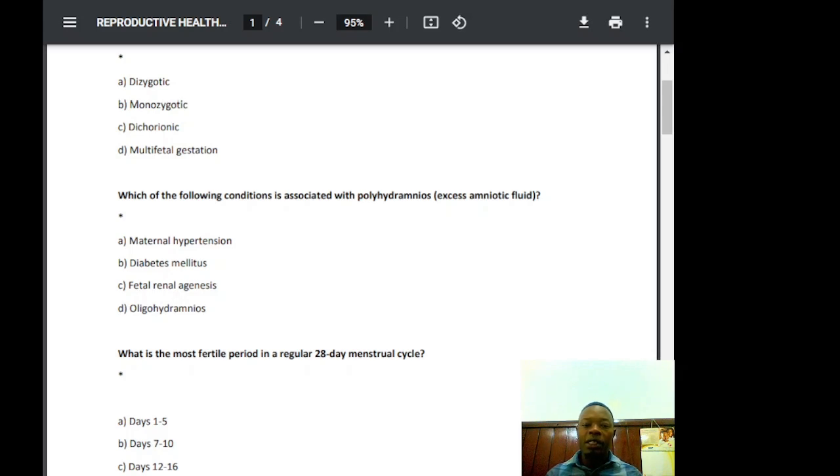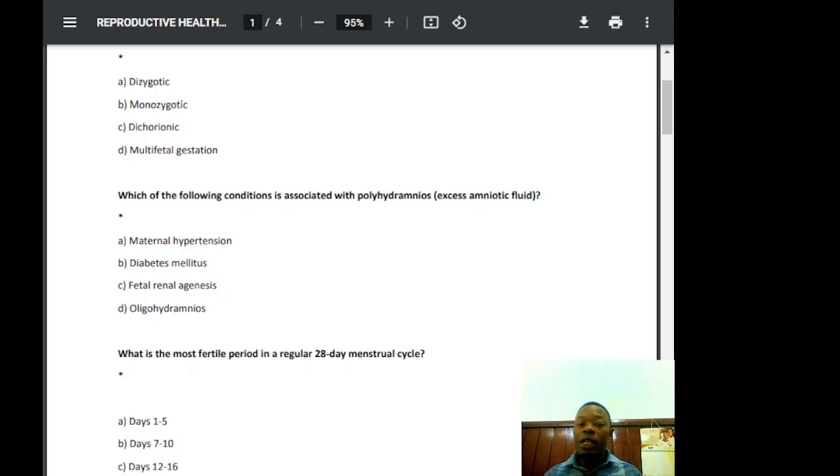What is polyhydramnios? Polyhydramnios refers to excess accumulation of amniotic fluid in the amniotic sac, which is most often defined as an amniotic fluid index above 25 centimeters or a deepest vertical pocket over 8 centimeters. Amniotic fluid plays a crucial role in fetal development, aiding in lung maturation, movement, and protection. The balance of amniotic fluid is maintained by fetal swallowing and urination. Any disruption in this balance can lead to polyhydramnios or what we call oligohydramnios. Poly when it's a lot, oligo when there's too little fluid.